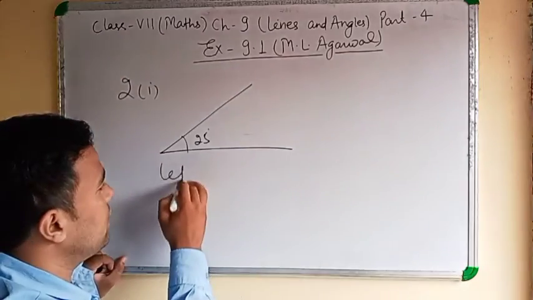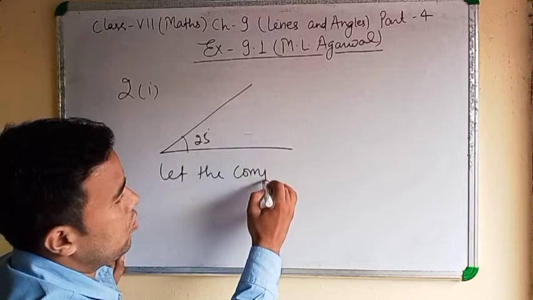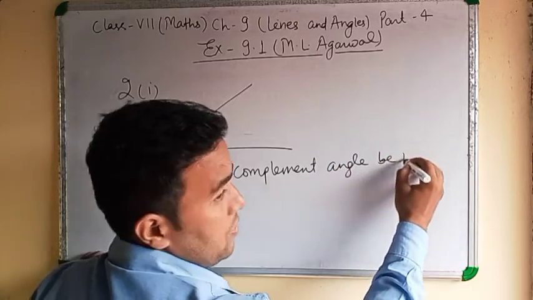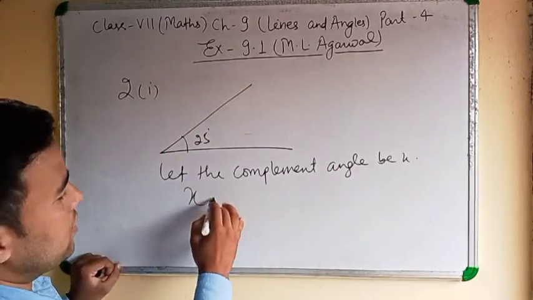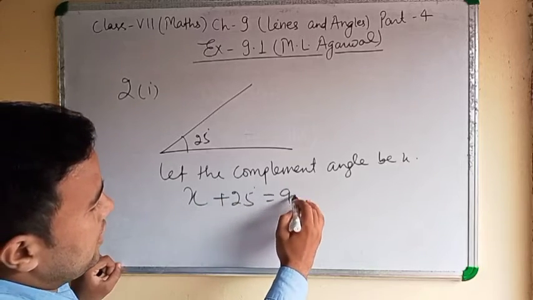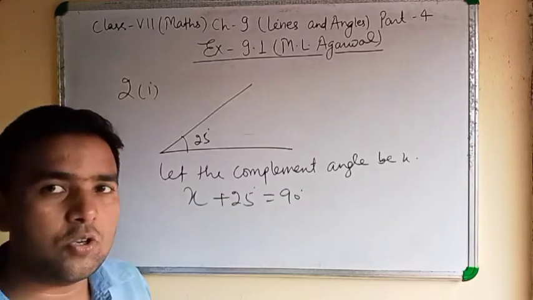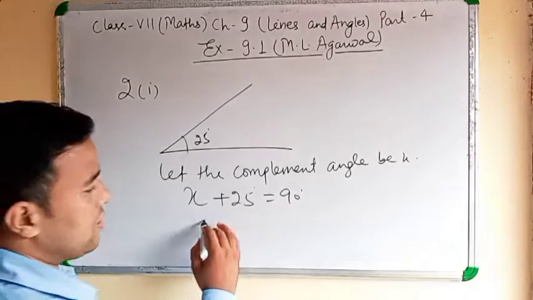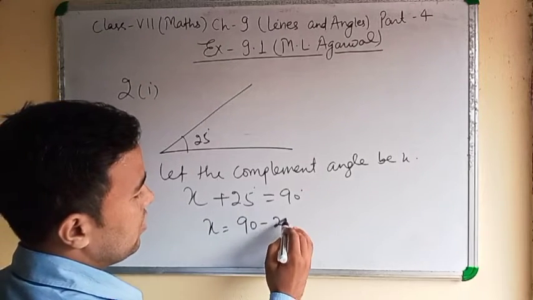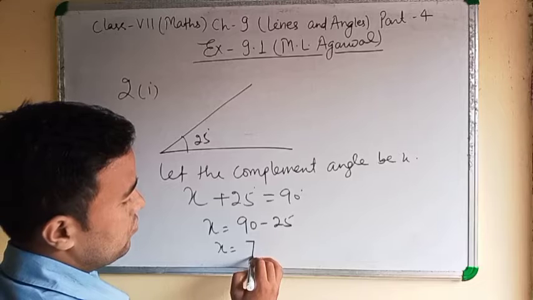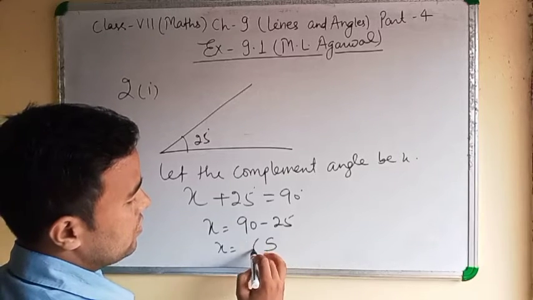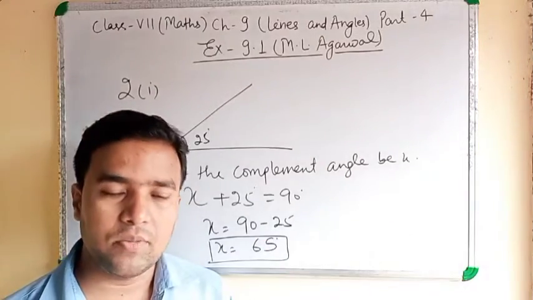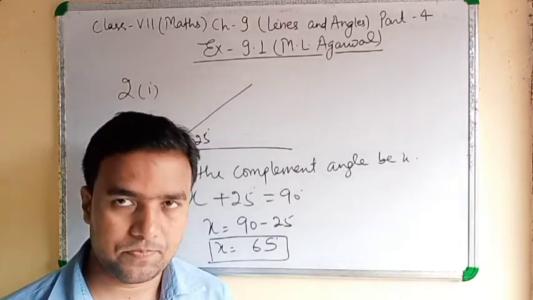Find the complement of each of the following. Let the complementary angle be x. Clear? x plus 25 degrees equal to 90 degrees. I told you, when the sum of two angles is 90 degrees, that is complementary. After that x equal to 90 minus 25. x equal to 65 degrees is the answer. In the second question you can do all the parts like this.